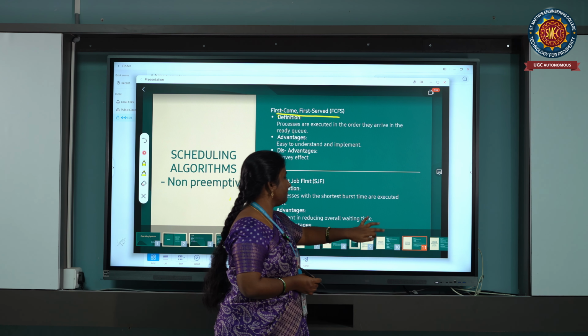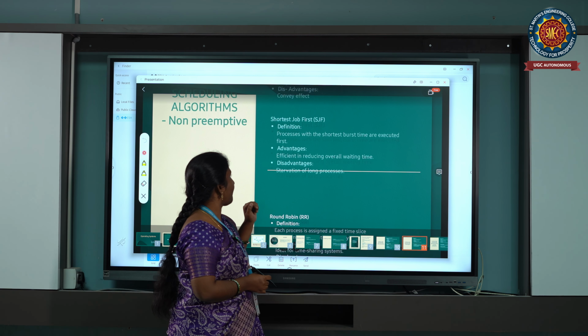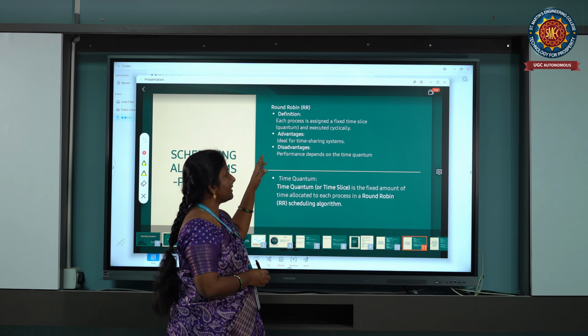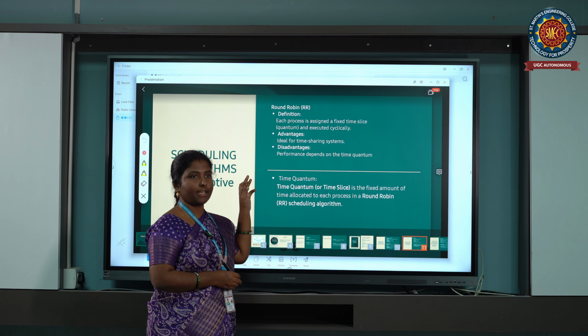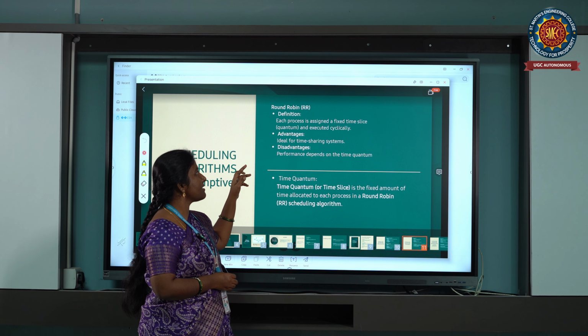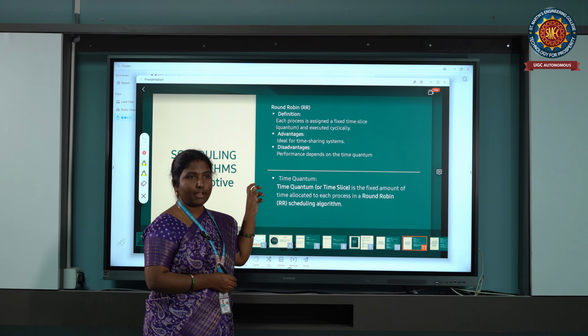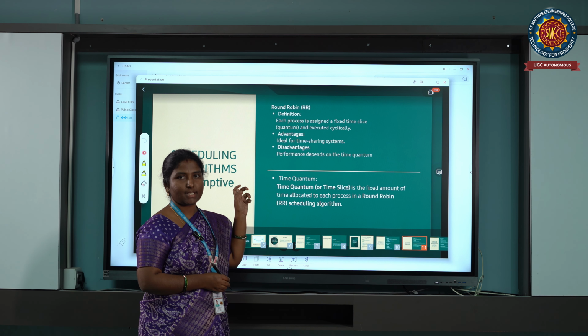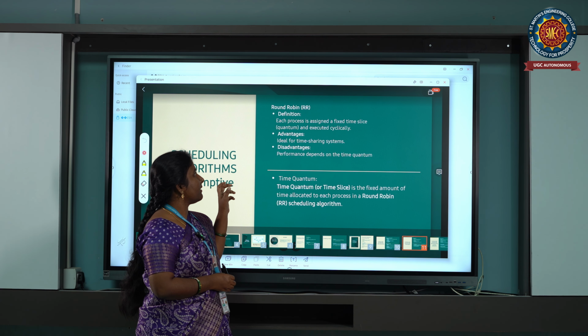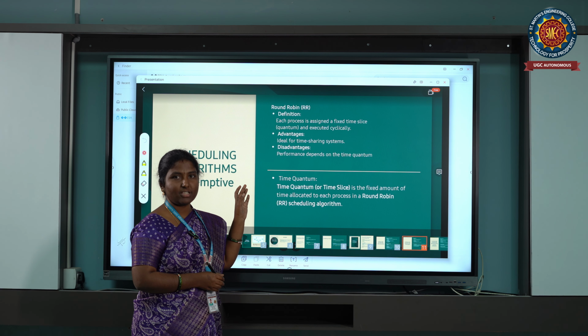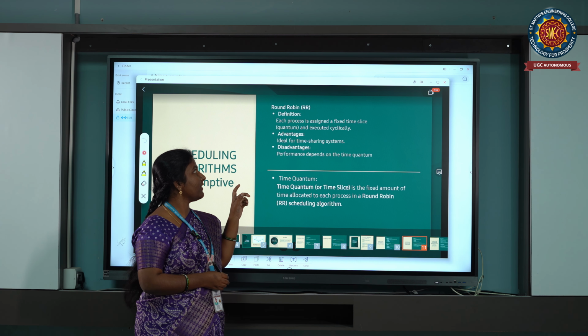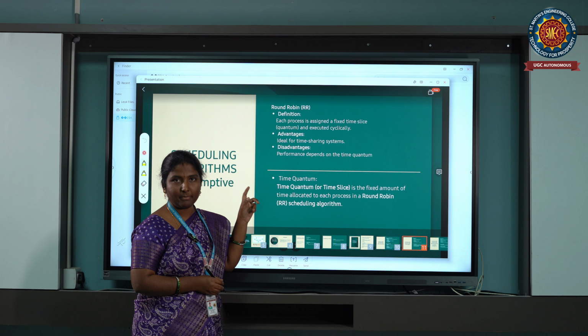The third scheduling algorithm is the round robin algorithm. In this, it depends upon the time quantum. The time quantum is mentioned, and according to that time quantum the processes are executed. It is the same as FCFS, but here we have to concentrate on the time quantum given.